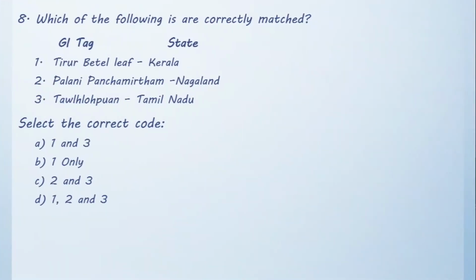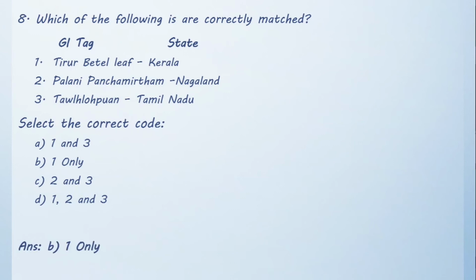Moving on to the next question. Which of the following is or are correctly matched? Left side GI tag is mentioned and on the right side the name of the state. Option 1. Tirur betel leaf is associated to Kerala. Option 2. Palani Panchamirtham is associated with Nagaland. Option 3. Tualopun is associated with Tamil Nadu. Select the correct code. Option A, 1 and 3. Option B, 1 only. Option C, 2 and 3. Option D, 1, 2 and 3.